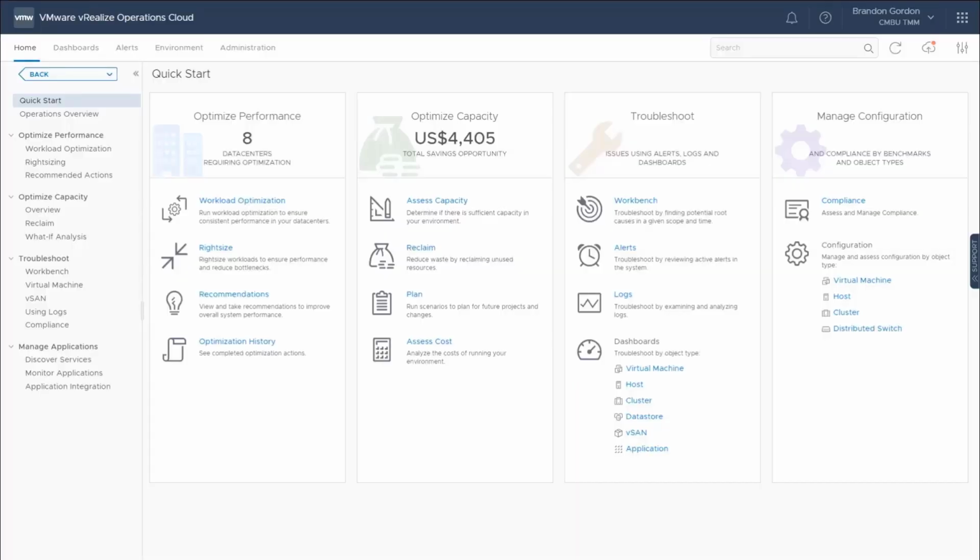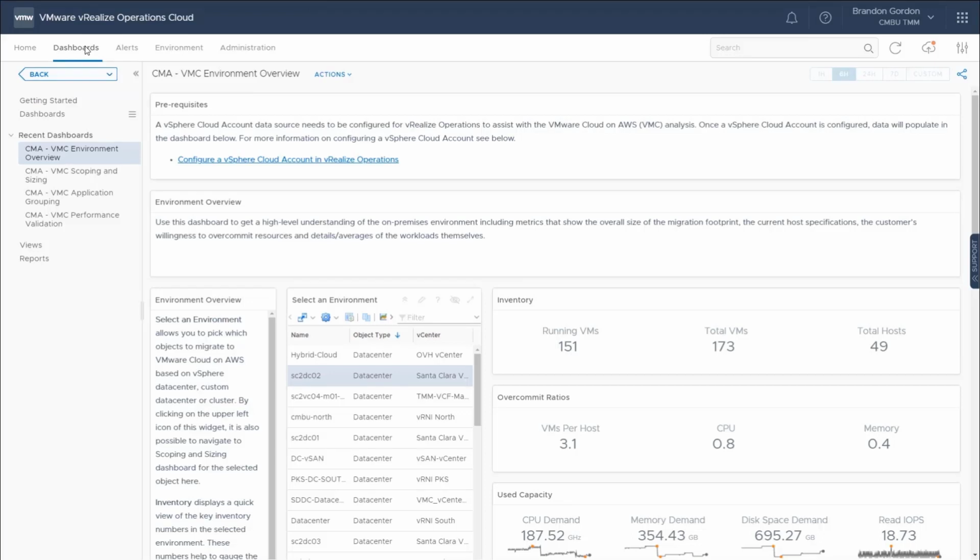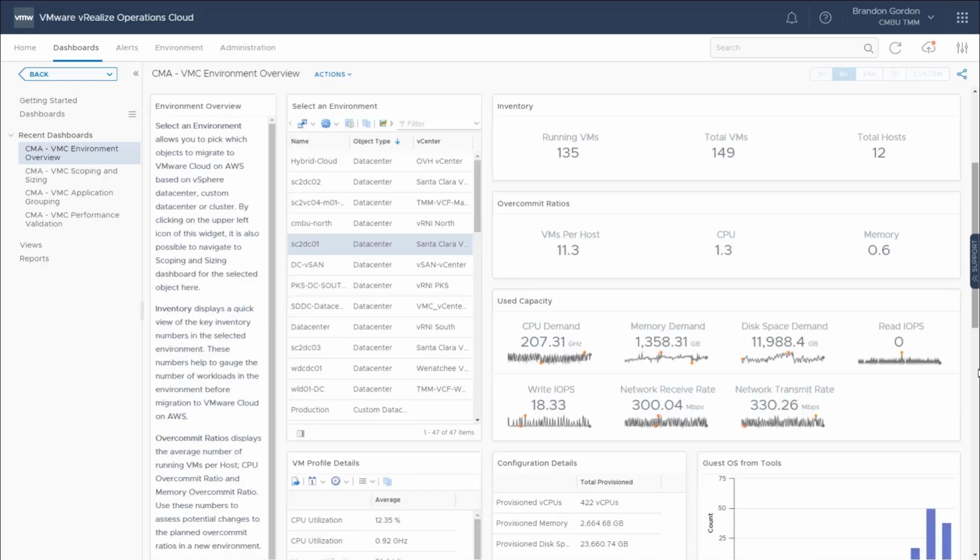Okay, here I am on the quick start page of vRealize Operations Cloud, and I'll start off by going to dashboards. And this first dashboard here is for the cloud management assessment, showing our VMC environment overview. The purpose of this dashboard is to give an overview of the environment to help us plan for when we do our migration. So this particular data center here, SC2DC01, is the data center we'll be targeting for the migration. So let me scroll down so we can see some data here.